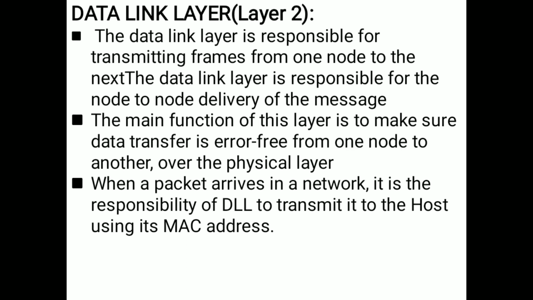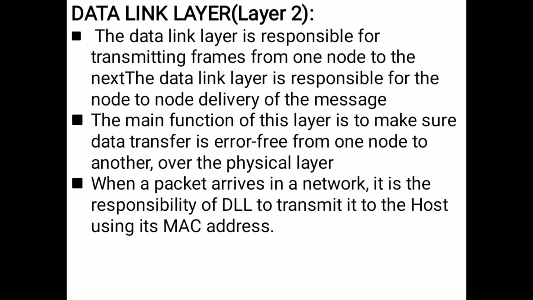The data link layer is responsible for transmitting frames from one node to the next node. The data link layer is responsible for node to node delivery of the message. The main function of this layer is to make sure data transfer is error free from one node to another node. So if there are any errors in the data, it will check whether there is any error or not.